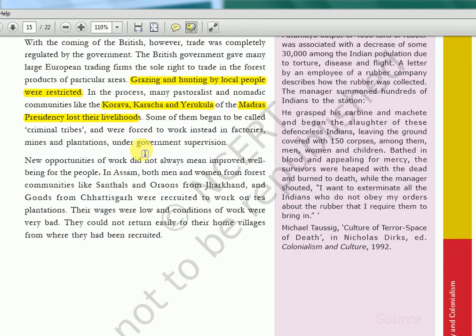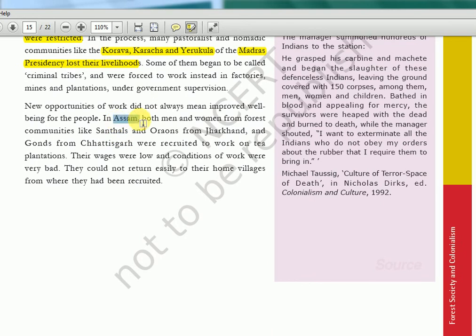Okay, then again Assam, Santals and Oraons, you know, and the Gonds of Chhattisgarh. In different chapters I have shown you the map. I think in this chapter also maybe they'll have the map. So Santals, Oraons and Gonds. Okay, one is Jharkhand, one is Chhattisgarh region. Almost the East India region you can tell.